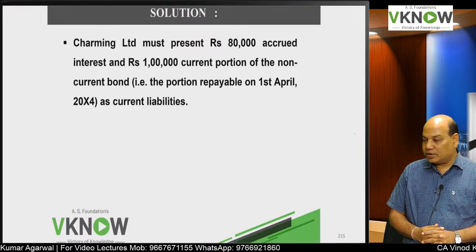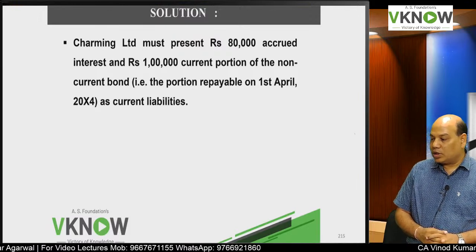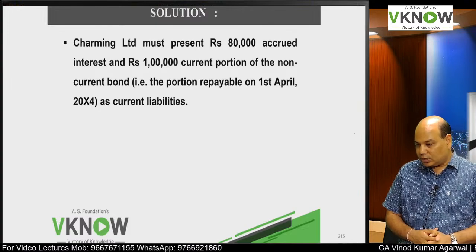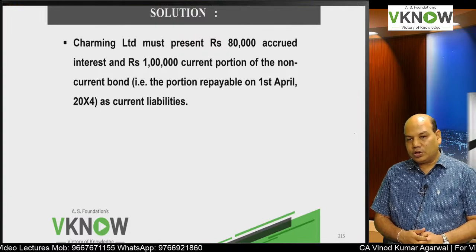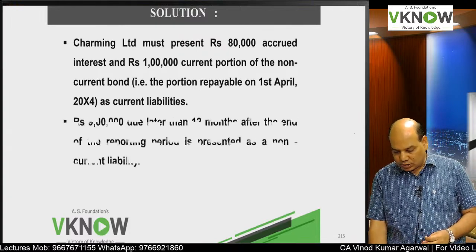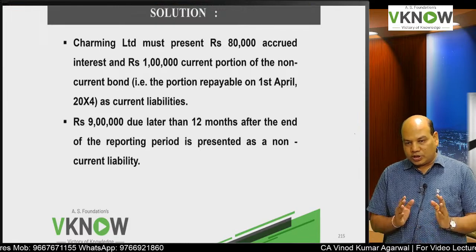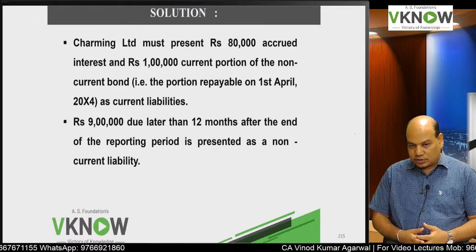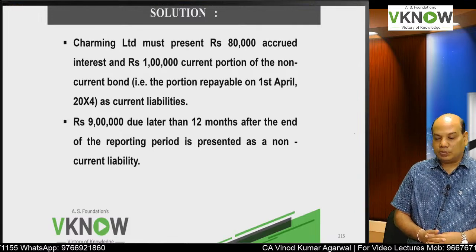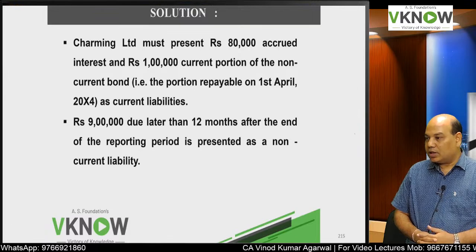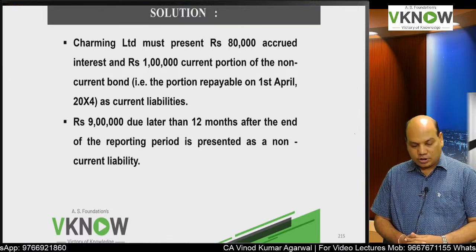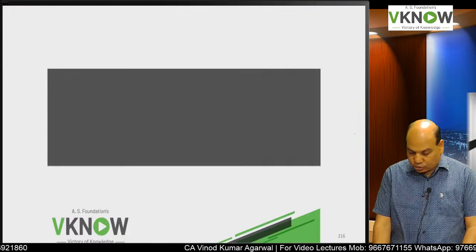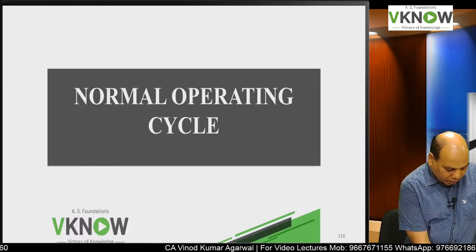Charming Limited must present 80,000 accrued interest and rupees 1 lakh current portion of the non-current bond, that is the portion repayable on 1st April 2004, as current liability, and rupees 9 lakh which will fall due later than 12 months after the end of the reporting period will be presented as a non-current liability. So simple question. Now this was about current and non-current liability.